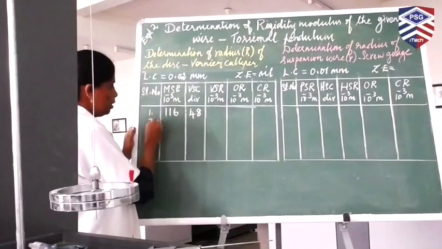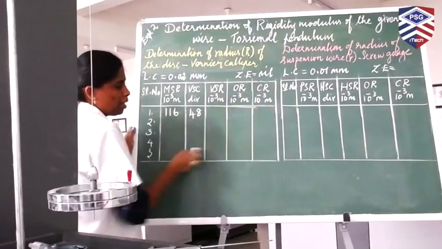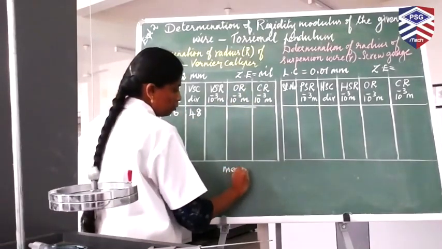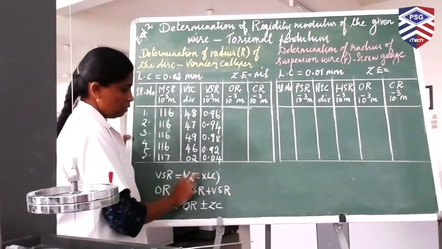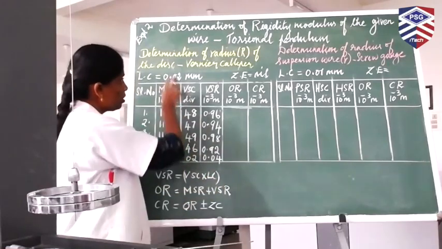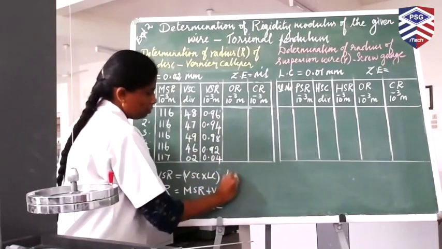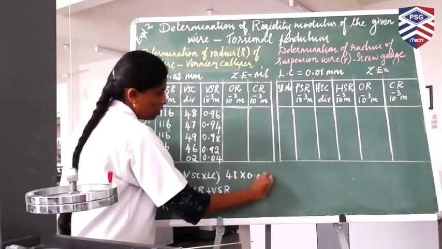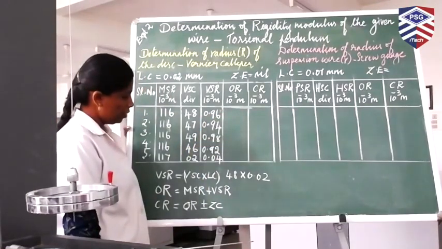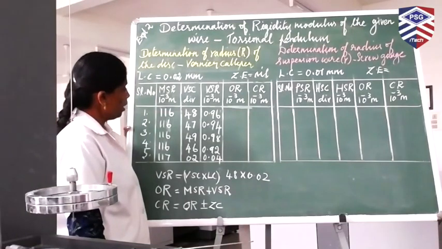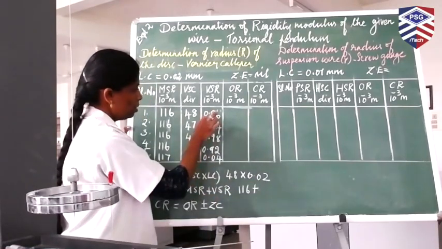Likewise, measure 4 more readings, 2, 3, 4, and 5, complete this tabular column and find out the mean value. Now the formula to calculate VSR is equal to VSC into least count. Least count is 0.02. VSC for the first measurement is 48. 48 into 0.02 is equal to 0.96. Now the formula to calculate OR is MSR plus VSR. MSR is 116 plus VSR is 0.96.